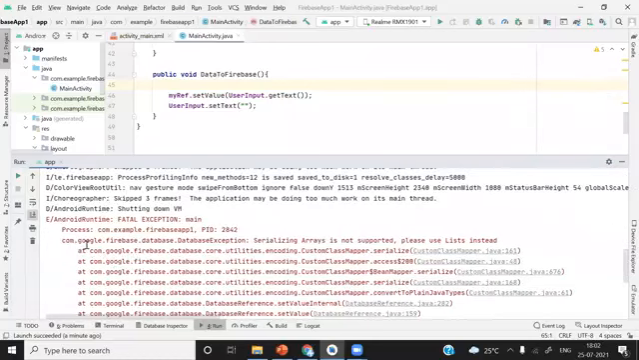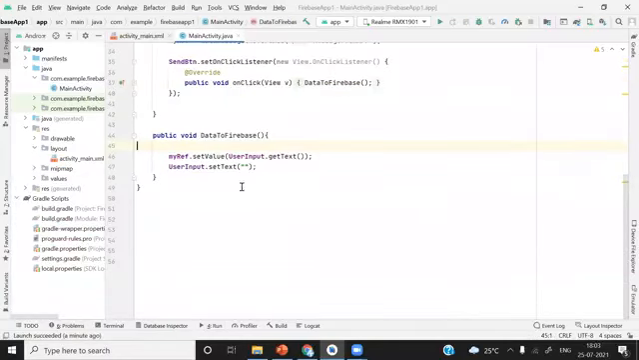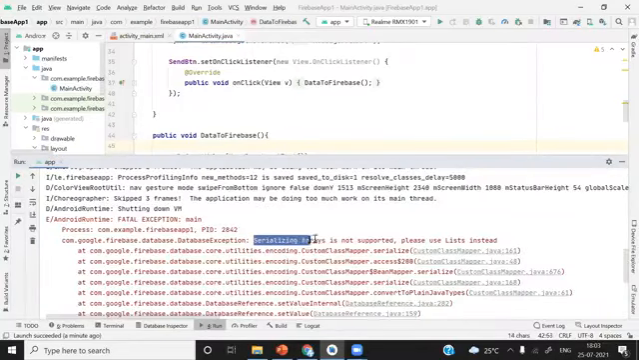So try to understand this error first. Okay, com.google.firebase.database exception. Serializing arrays is not supported. So this is the error. Whenever we are taking user.getText, I thought that the return type of this function is string, but it is not string. It is an array. So this was the error. You can see here, serializing arrays is not supported.